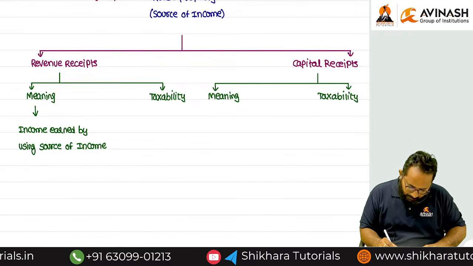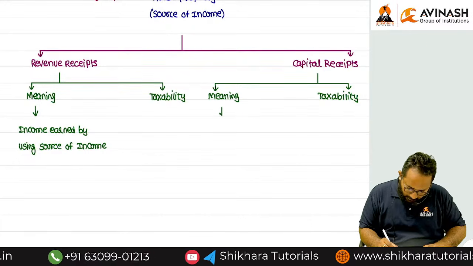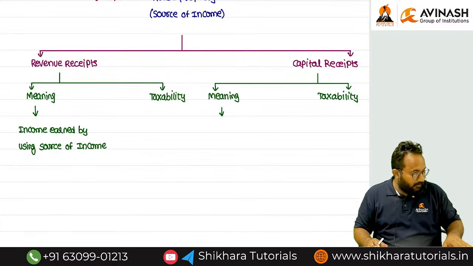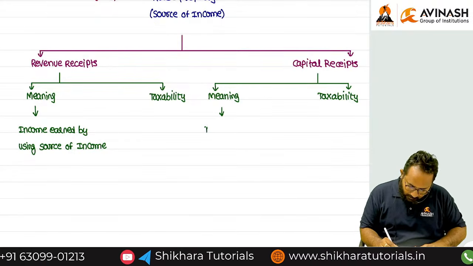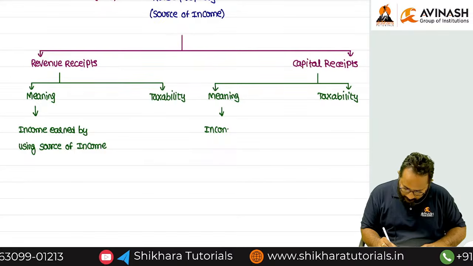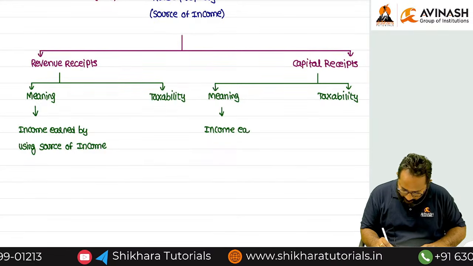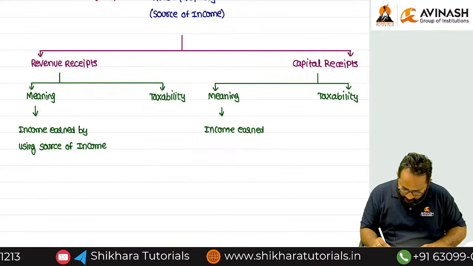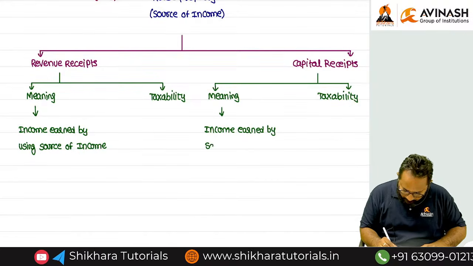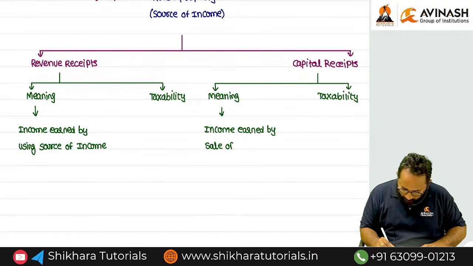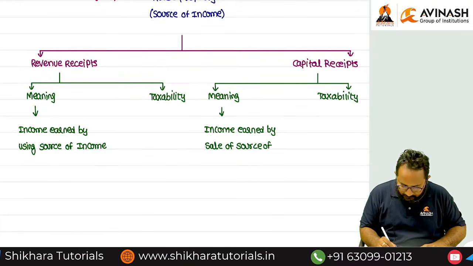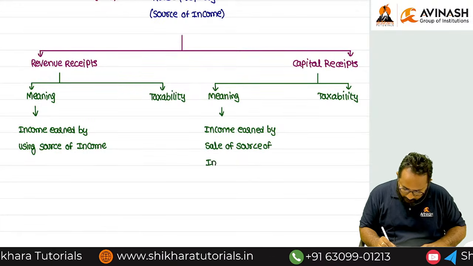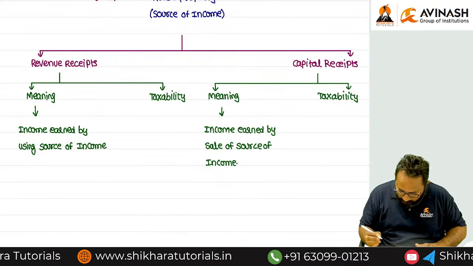The meaning: income earned by sale of source of income. Income by sale of source of income is called what?